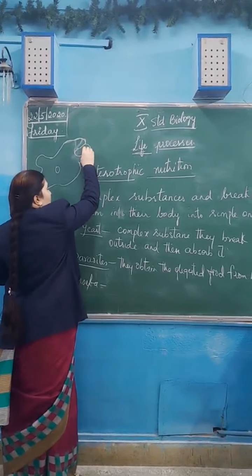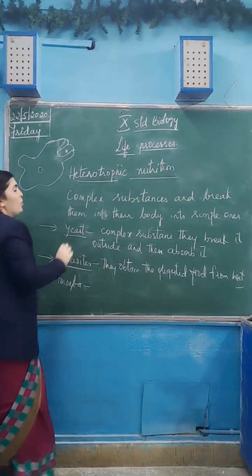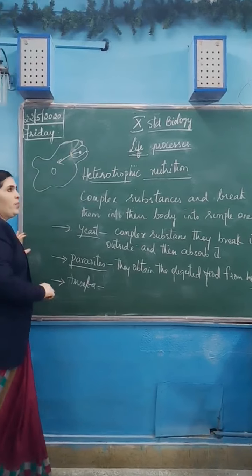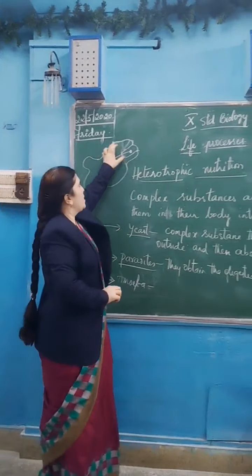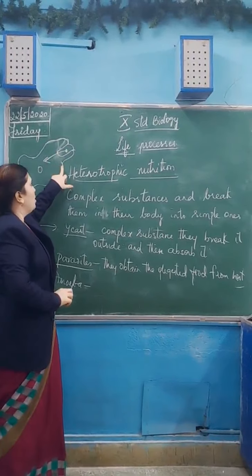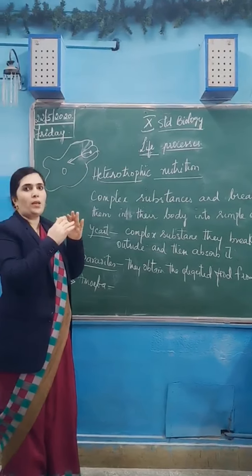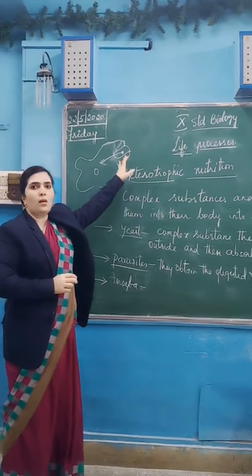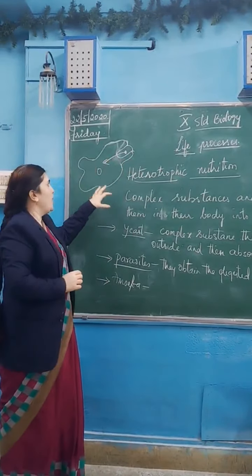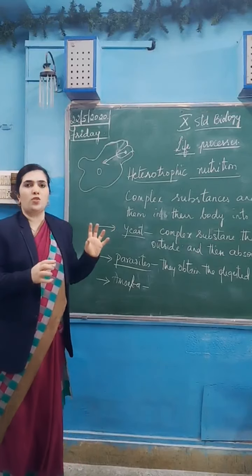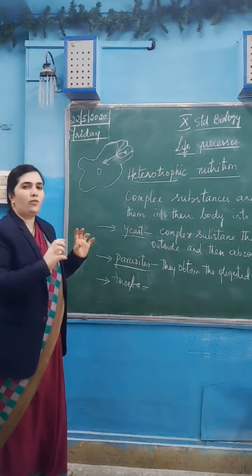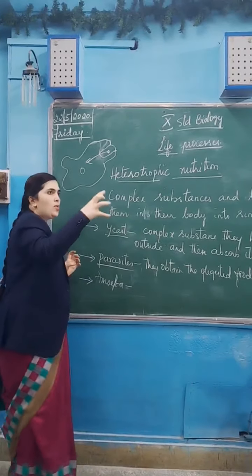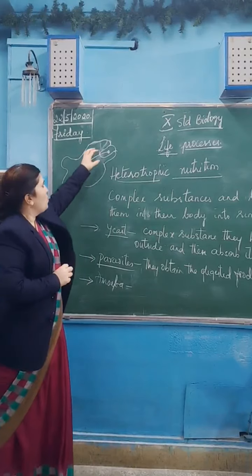In this hollow cavity only, it will break up that complex food particle, and slowly it will be absorbed inside the body. So it will develop a hollow cavity by its pseudopodia, that is finger-like projections. It will surround that food particle with its body only. So here, any part of the body can do this work. The whole body is in contact with the food particles which are there in the water. Whatever organic waste particles of plant or animal matter are there in the water, it surrounds that with its body surface only and forms a hollow cavity.